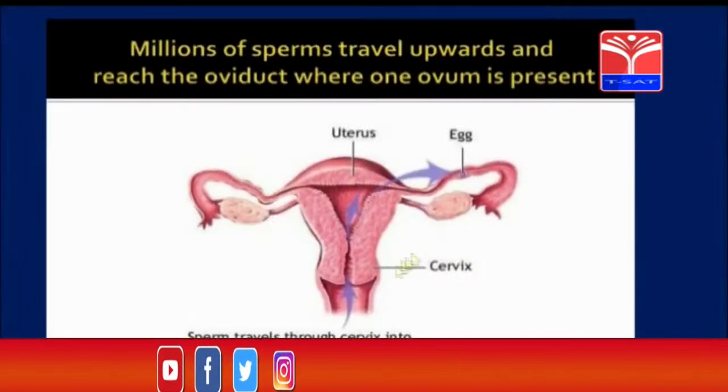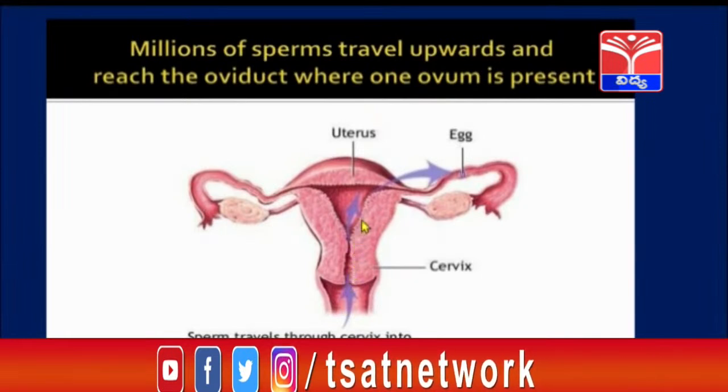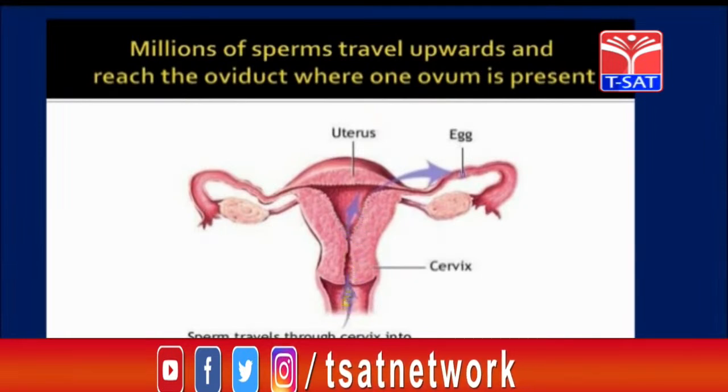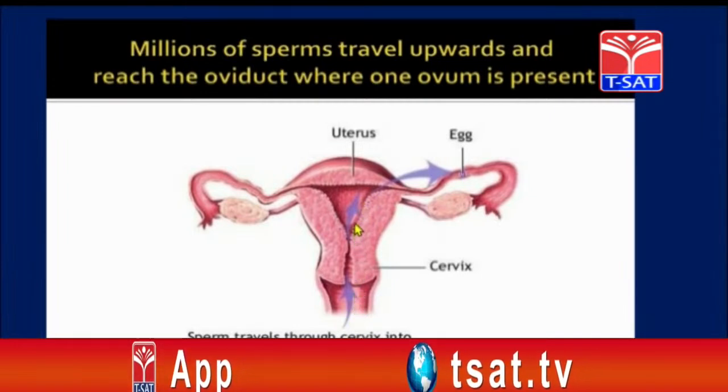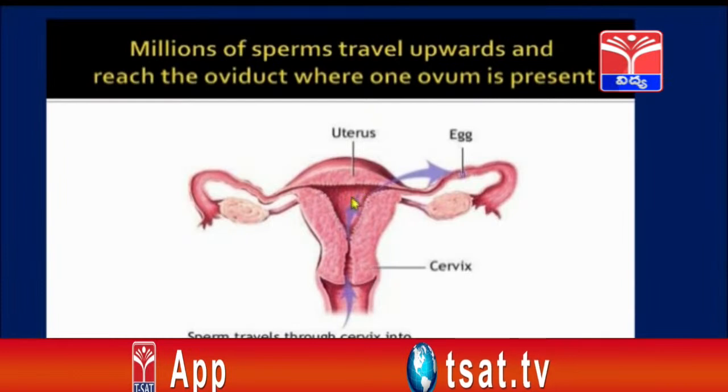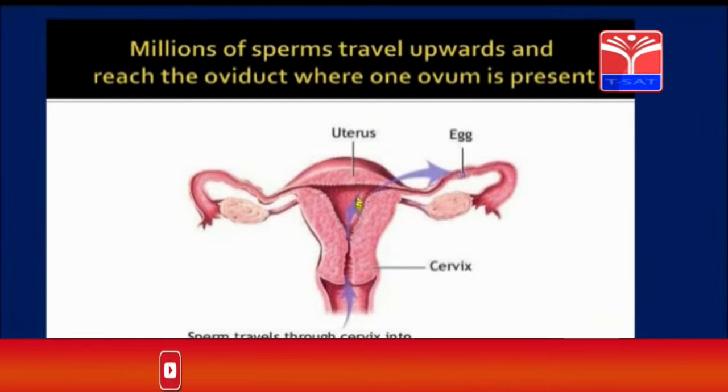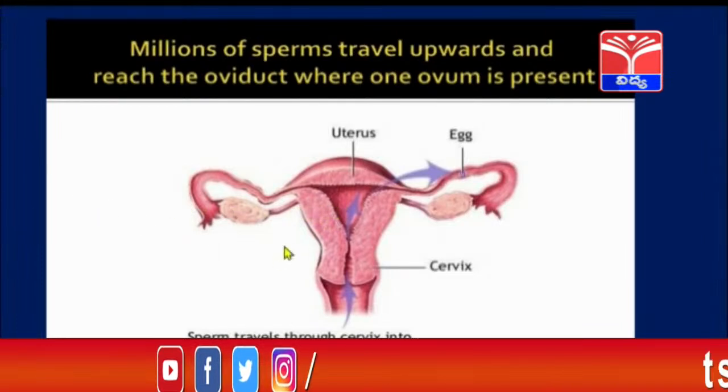Now so many sperms will be entering into the body of the female. They will come from this opening and enter into the uterus, and if the ovum is present there, then they undergo the process of fertilization.